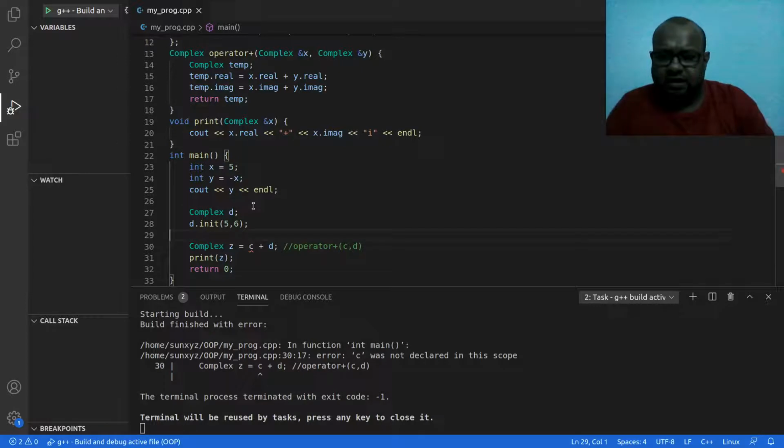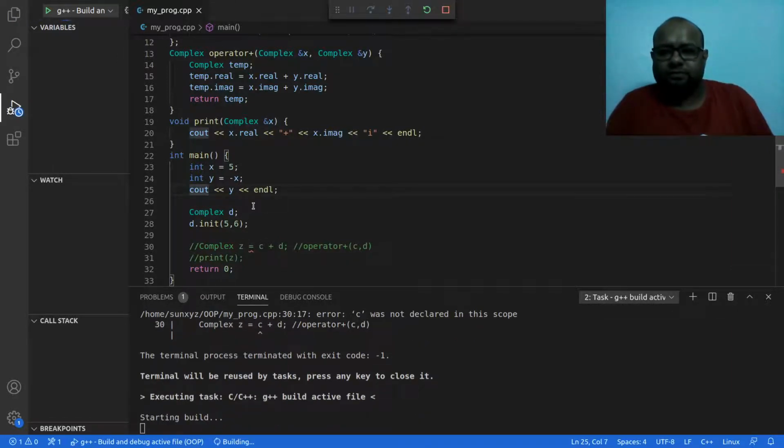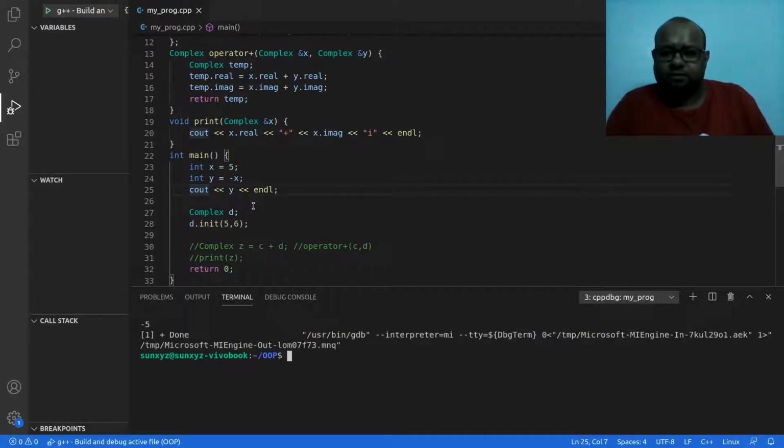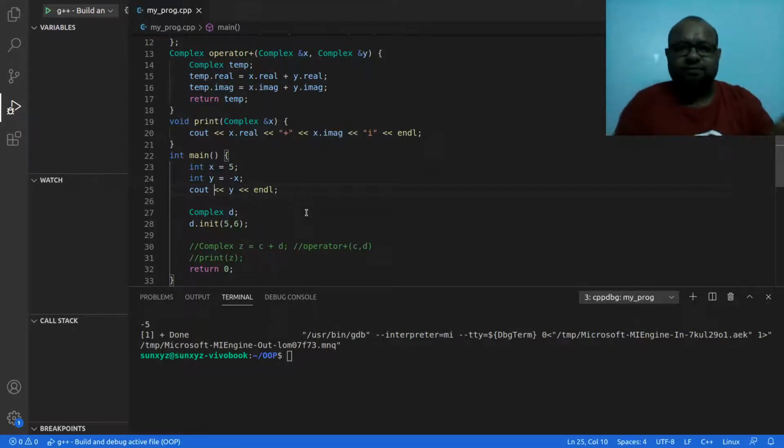I remove C, so let me comment this out right now. Okay, so I had 5. I wrote a minus operator in front of this variable, and that converts this 5 into minus 5.